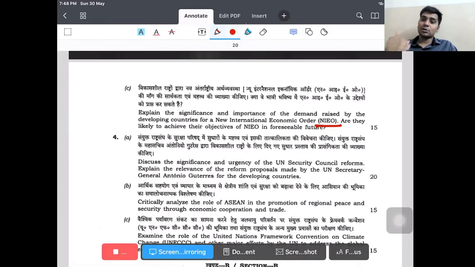In order to counter this, the global south has demanded a new international economic order, where they are focusing not just on world trade, the World Bank, the IMF or United Nations organizations, but they are also coming up with institutions like the AIIB, the Asian Infrastructure Investment Bank, or the BRICS Bank, the New Development Bank, that has been emerging. These are the trends in the new international economic order, right?